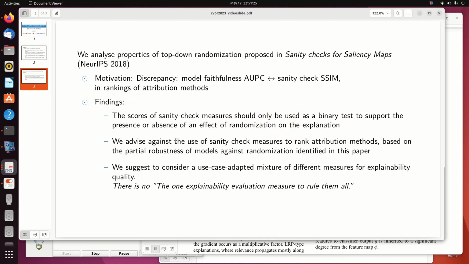What are our consequences? First, the scores of sanity check measures should be used only as a binary test to support the presence or absence of an effect of randomization on the explanation. We advise against the use of sanity check measures to rank attribution methods, based on the partial robustness of models against randomization identified in this paper. So lower SM is not automatically better. And we suggest to consider a use case dependent mixture of different measures for explainability quality. There is no one explainability evaluation measure to rule them all. Thank you.